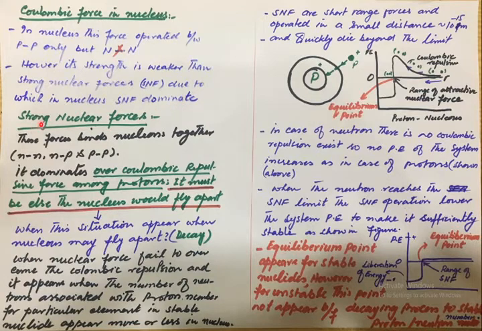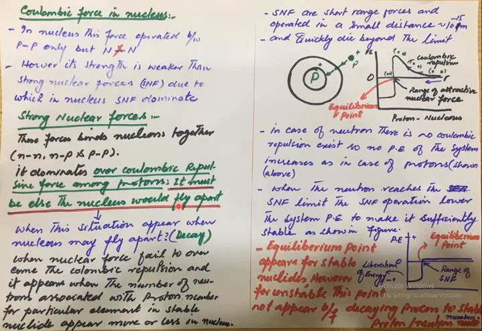So the other is the strong nuclear force that exists among the nucleons of a nucleus. This force operates between neutron and proton. However, it dominates over the Coulombic repulsive force among protons. It must, else the nucleus would fly apart.